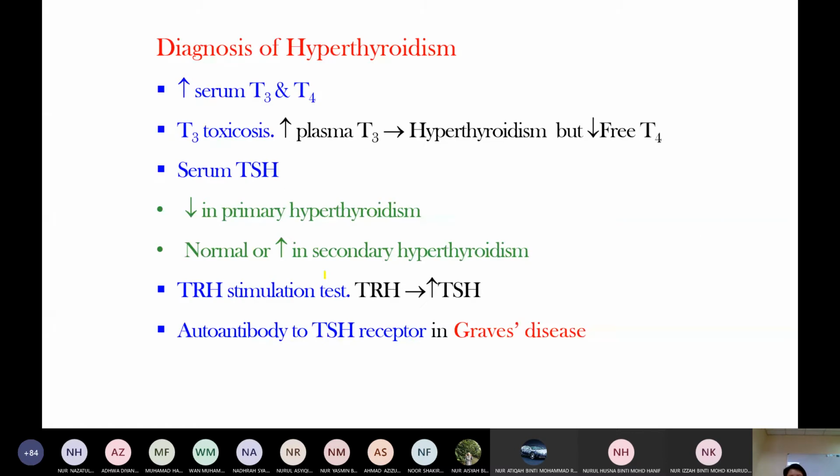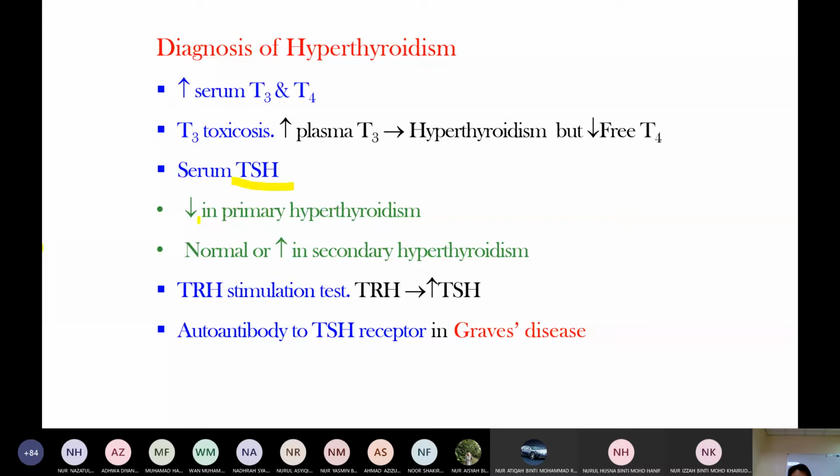Diagnosis of hyperthyroidism. This one is easy. Hyperthyroidism means T3, T4 level increase. T3 toxicosis means T3 level increase. And then here what we need to explain is primary and secondary. Primary is primary increased thyroid hormone, then there is negative feedback on the anterior pituitary. Therefore, serum TSH level is reduced in primary hyperthyroidism because of negative feedback.